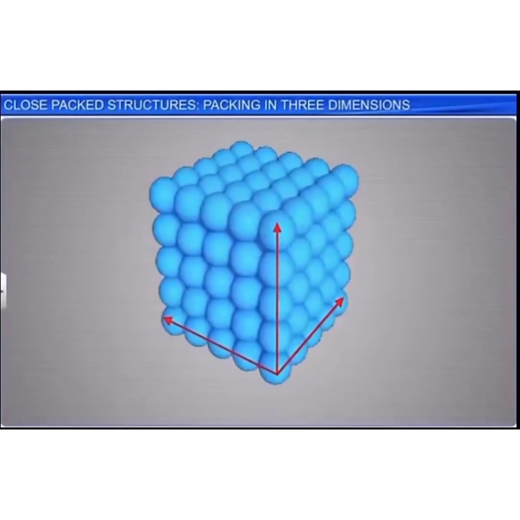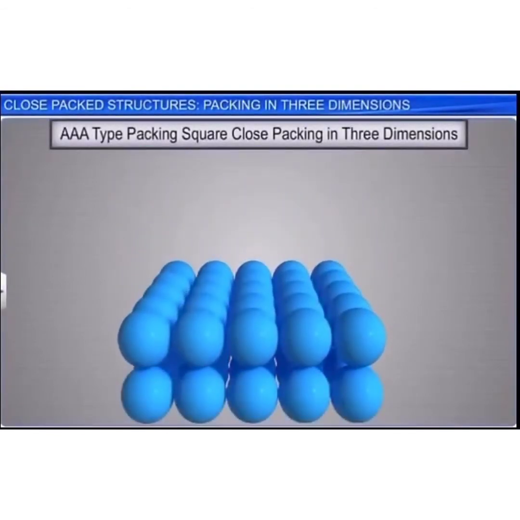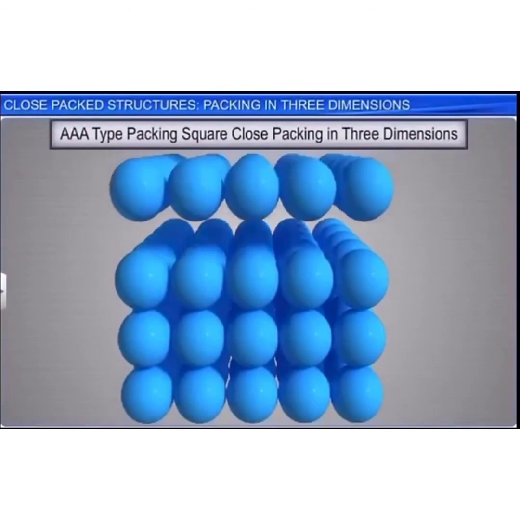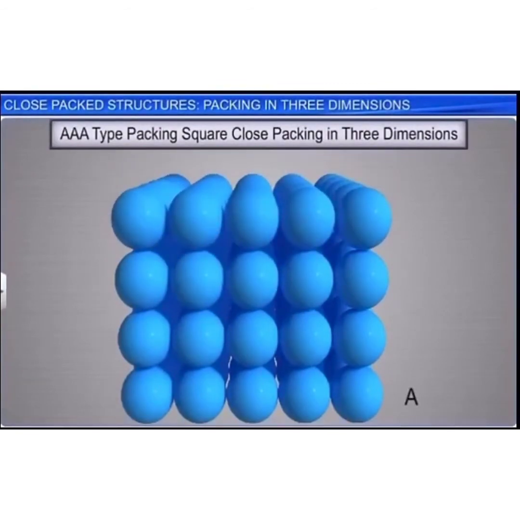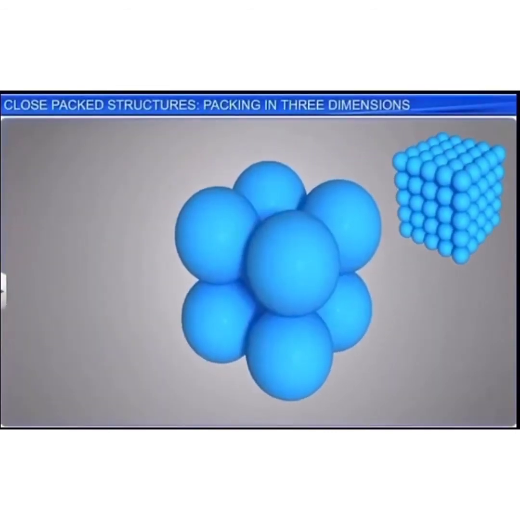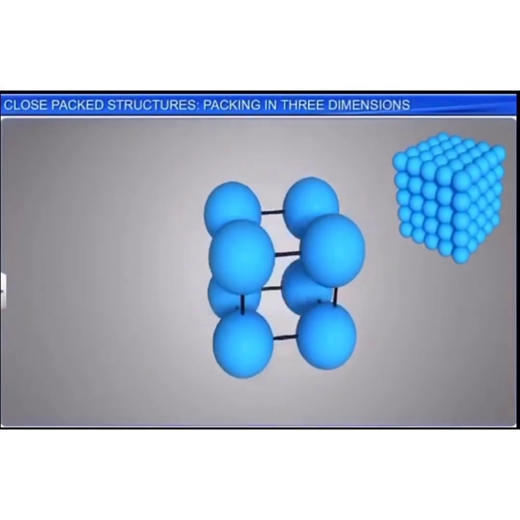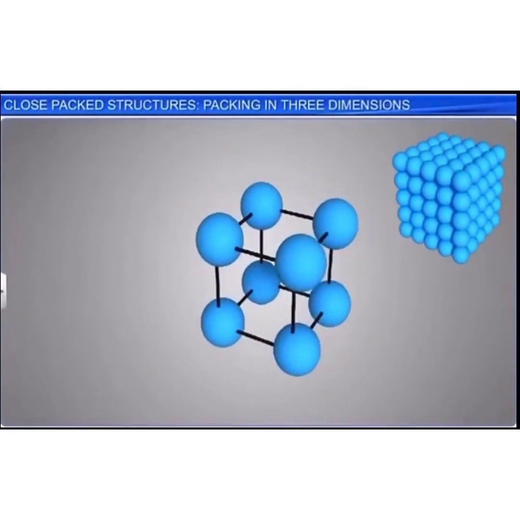If the arrangement of spheres in the first layer is called A-type, then all the layers have same type of arrangement. Thus, this lattice has AAA type pattern. The lattice thus generated is a simple cubic lattice and its unit cell is primitive cubic unit cell.